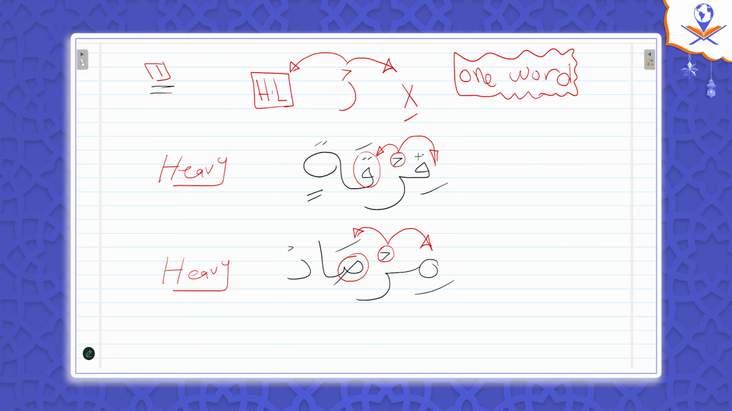If ra has a sukoon, the previous letter has a kasra, but the following letter in the same word is a heavy letter, don't forget, it's in one word, in the same word, then ra has to be heavy, not light. This is exception number one. How about exception number two?